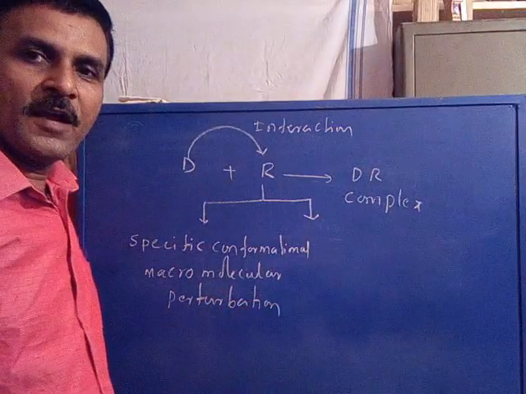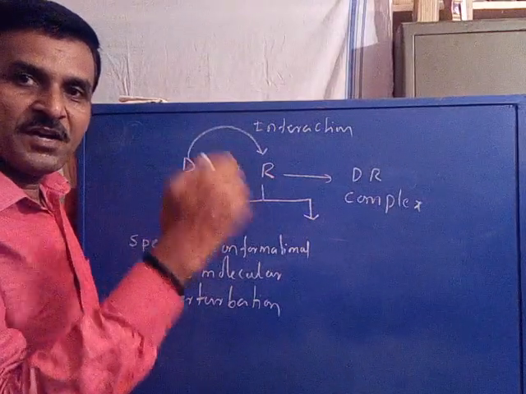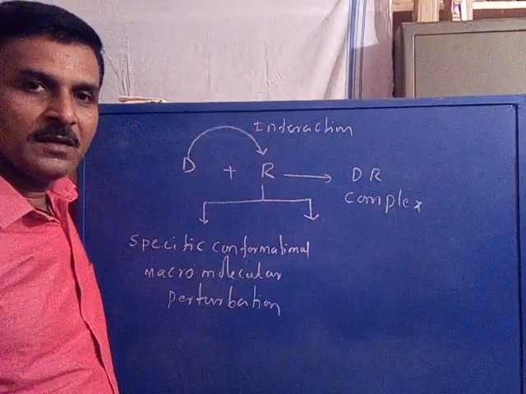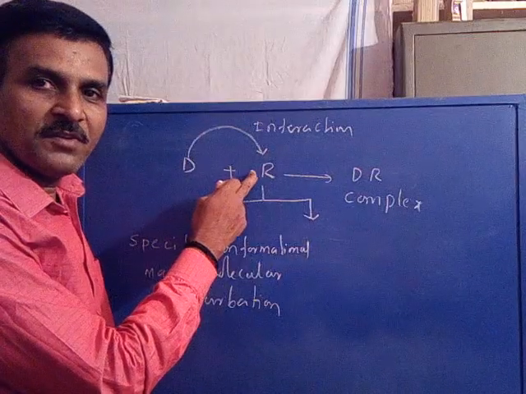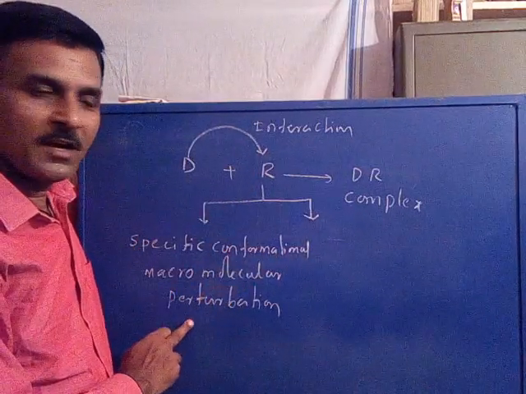This is the first kind of alteration in the conformational structure of the receptor.